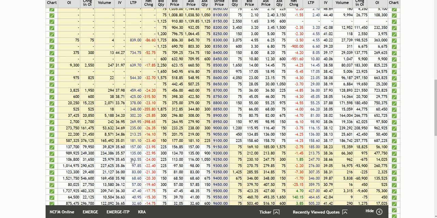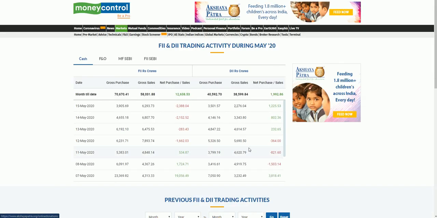But overall we can say that the call side is strong compared to the put side. So the move towards 9000 is what is visible in this option chain, 8800 or 8500. That will depend upon the price action movement. But overall, what we have seen in the price action, the move towards the downside, is confirmed in this option chain also. Now we move on to the FII data.